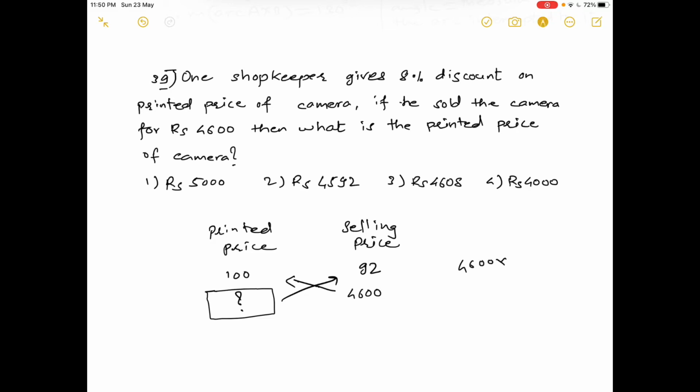Okay, very simple method. 23चा पाढा जर पाठ असेल 23 चौक 92, 23 दुने 46, ओके, आणि 25 चौक 100, ओके. So 5000 is the final answer. Okay, so let us see the next one.